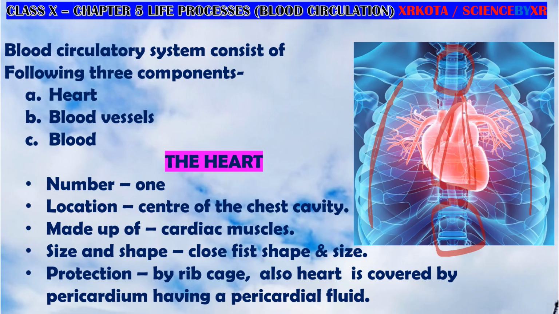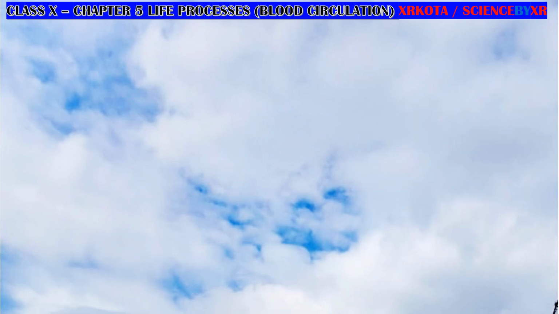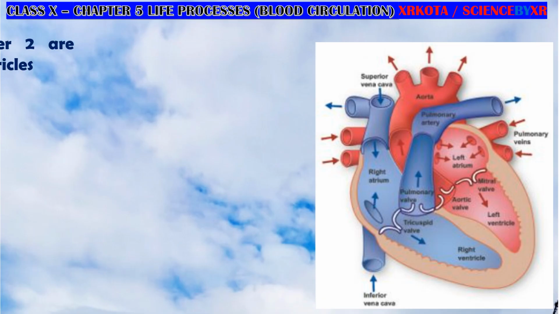So these are the bones which are forming a cage-like structure. It is also protected by the shoulder bones at the top. So these are the various types of bones which are forming a cage. I'll repeat again: vertebral column at the back, the sternum in the front, ribs at the side, and the shoulder bones at the top. So they all form a cage-like structure that is called the rib cage. Again, the heart is protected by a jacket of membranes that is called the pericardium.